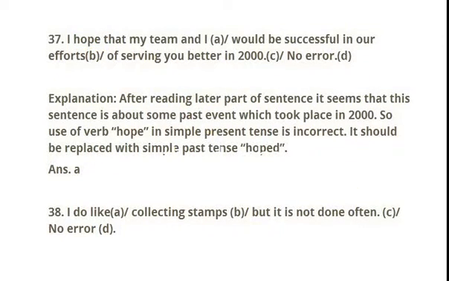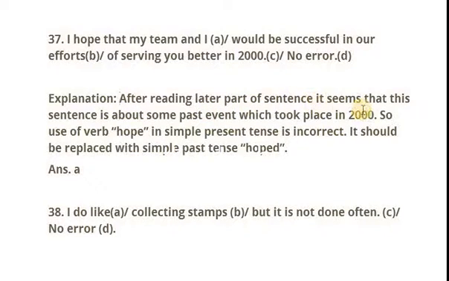So it should be in past tense and should be replaced by verb second form, which is hoped, and this sentence can be reframed as: I hoped that my team and I would be successful in our efforts of serving you better in 2000. Your answer is A, and the explanation is written here.